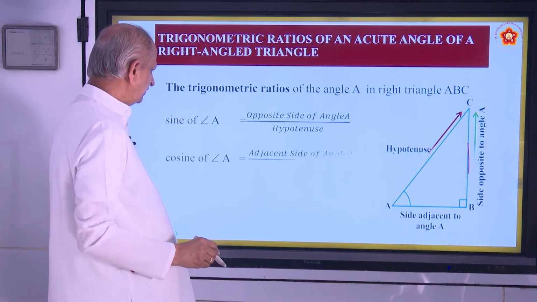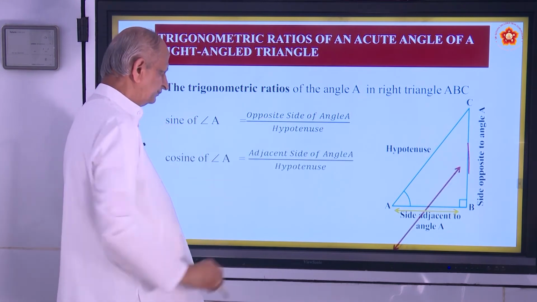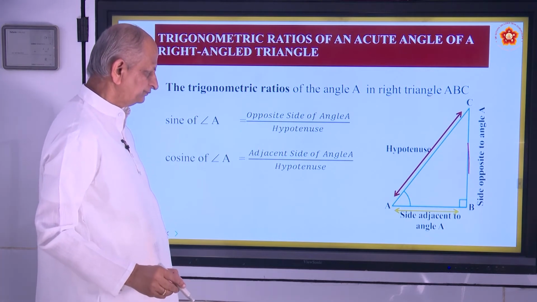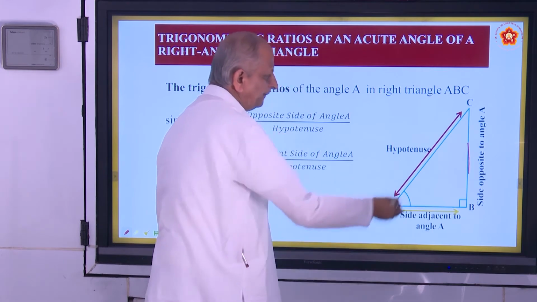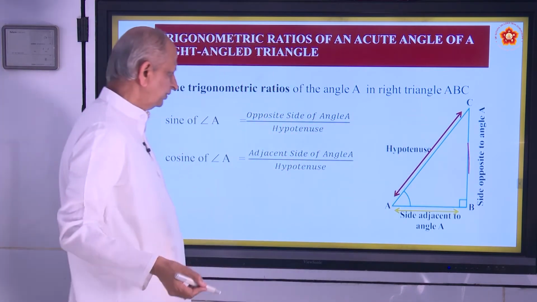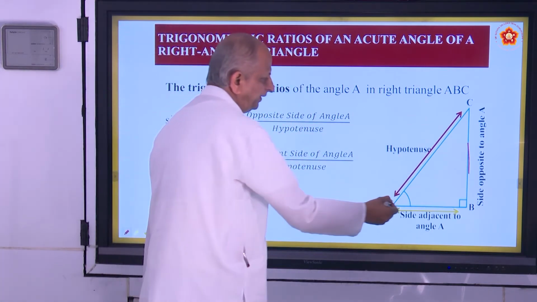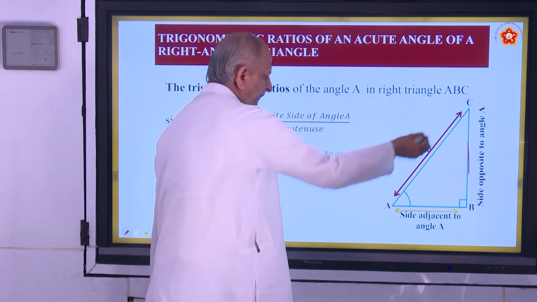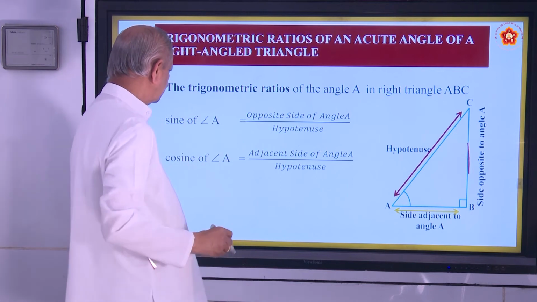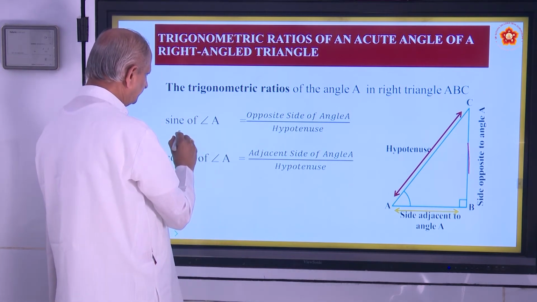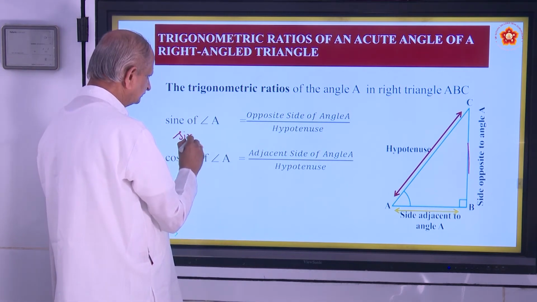And coming to the other one, cosine, also called cos, is adjacent side by hypotenuse. Adjacent side is AB and hypotenuse is AC. That is called cosine.